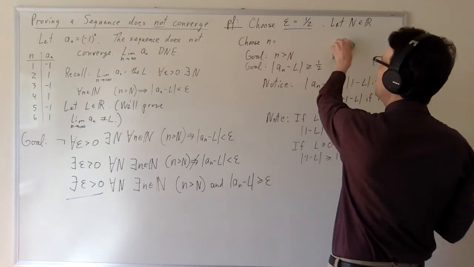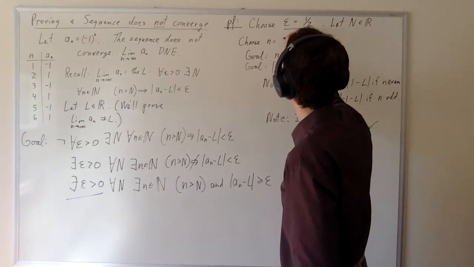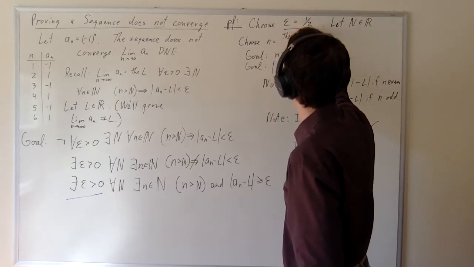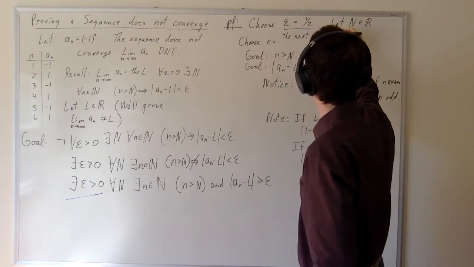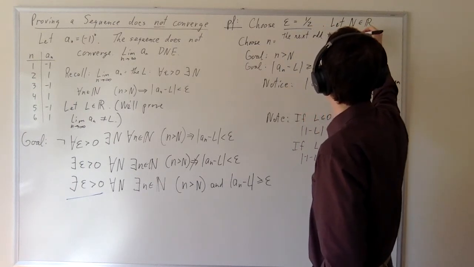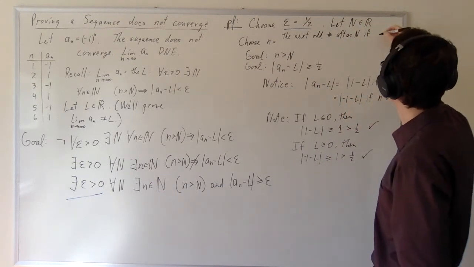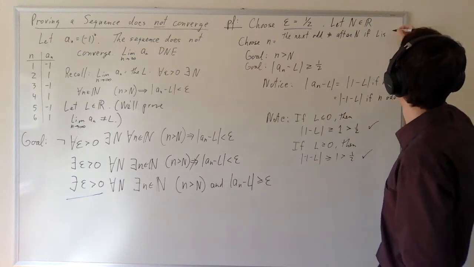And so this tells us how to choose n. So let's choose n to be the next odd number after capital N if L is, now I'm getting confused, is positive.